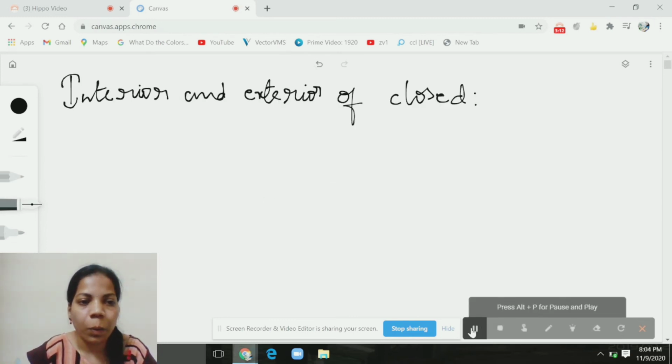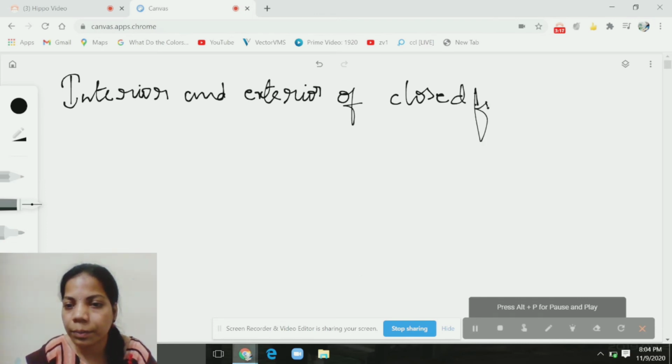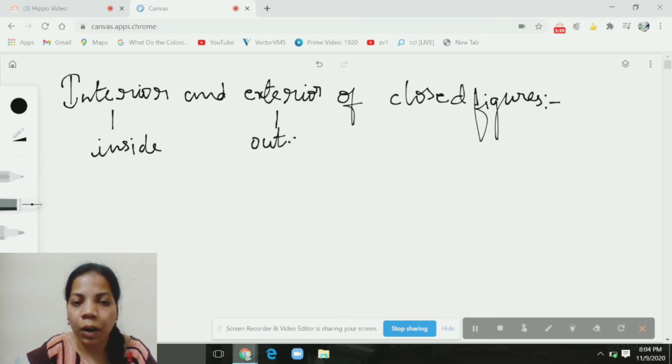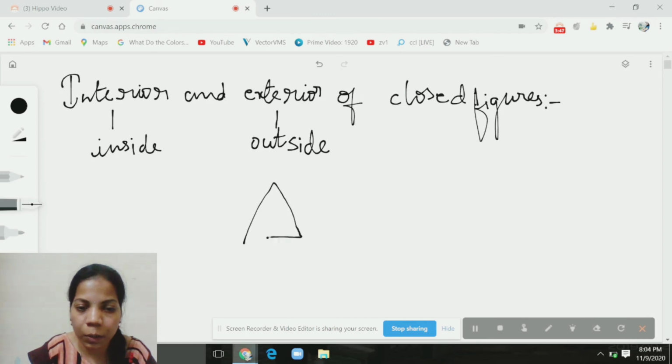Now let us see what is interior and exterior of a closed figure, right? The set of all points which lie inside a closed figure are called interior points of a closed figure, and the set of points which lie outside the closed figure are called exterior points of closed figure. Got it? So let us consider a closed figure.